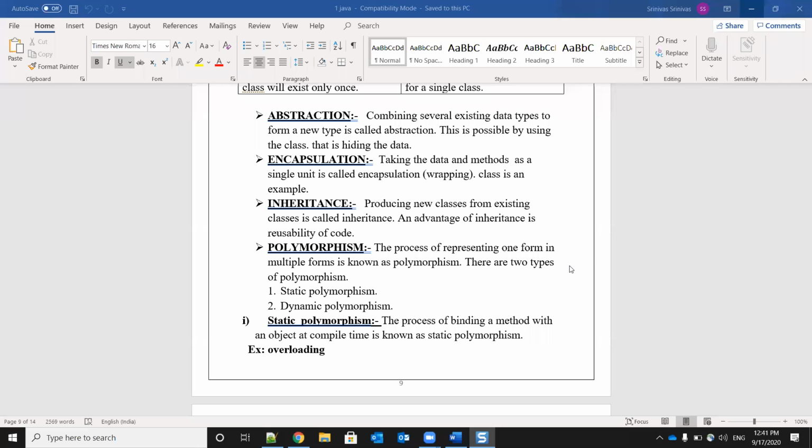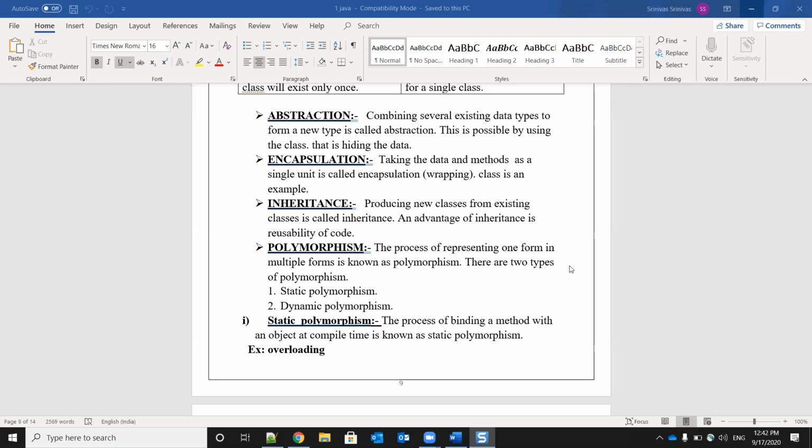So, how many types of polymorphism do we have? Static polymorphism and dynamic polymorphism. What is static polymorphism? The process of binding a method with an object at compile time is known as static polymorphism. So, binding a method with its related data, it will happen at the time of compiling.